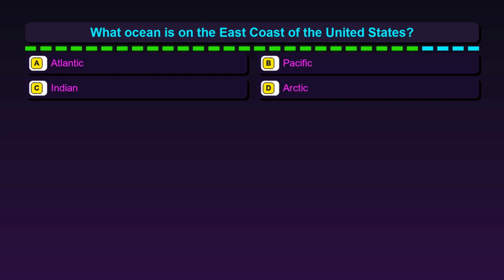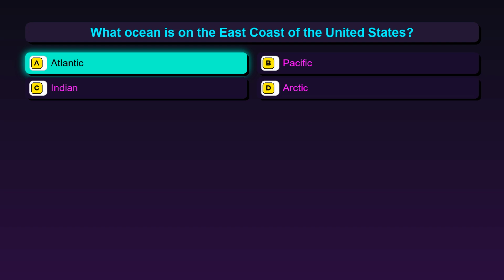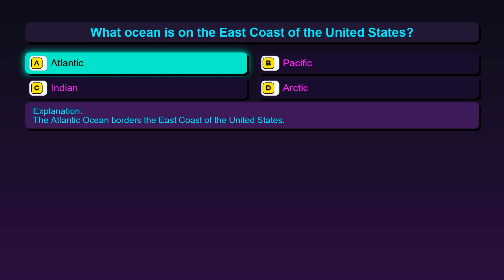Question 137. What ocean is on the east coast of the United States? Option A, Atlantic. Option B, Pacific. Option C, Indian. Option D, Arctic. The correct answer is option A, Atlantic. The Atlantic Ocean borders the east coast of the United States.